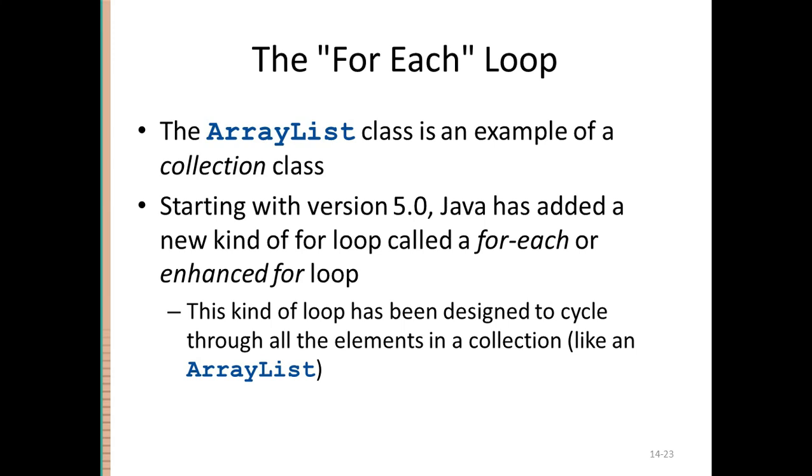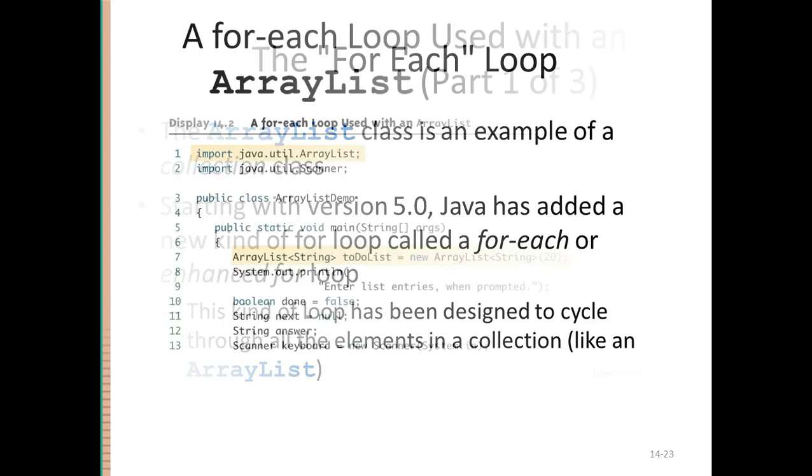The for each loop, right? I have just printed the array list using the simple traditional for loop, but there is also another loop that is used with the collection classes of Java, and that loop is called the for each loop. It is very easy to write. That is why you will see this loop when you are reading literature related to array list, right?